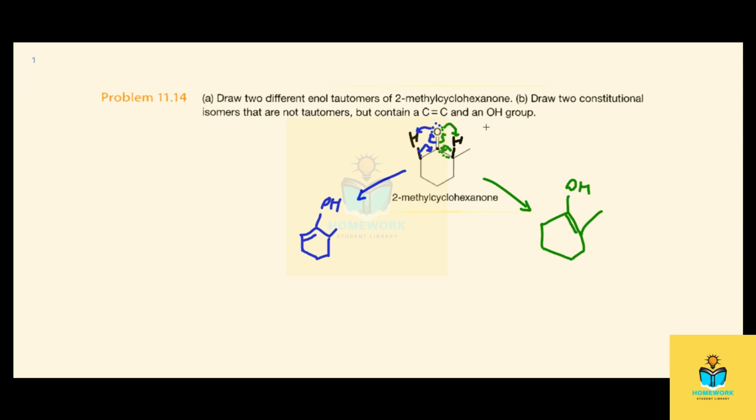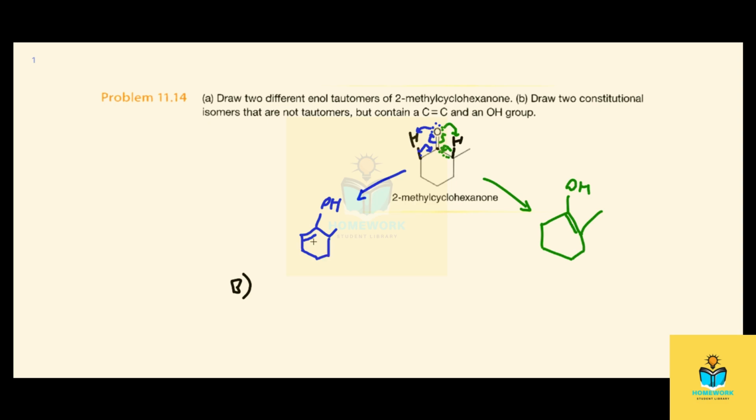So we need to draw isomers of this molecule that have the same chemical formula but different bonding, but have your alcohol and your alkene bond. We can actually just use the two molecules that we generated here. For B, we need the same chemical formula, so the same number of hydrogens, oxygens, and carbons as this, but they need different bonding.